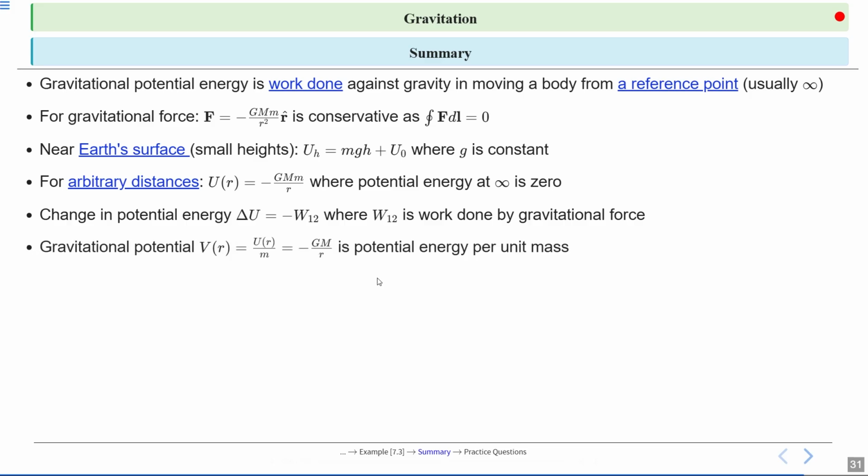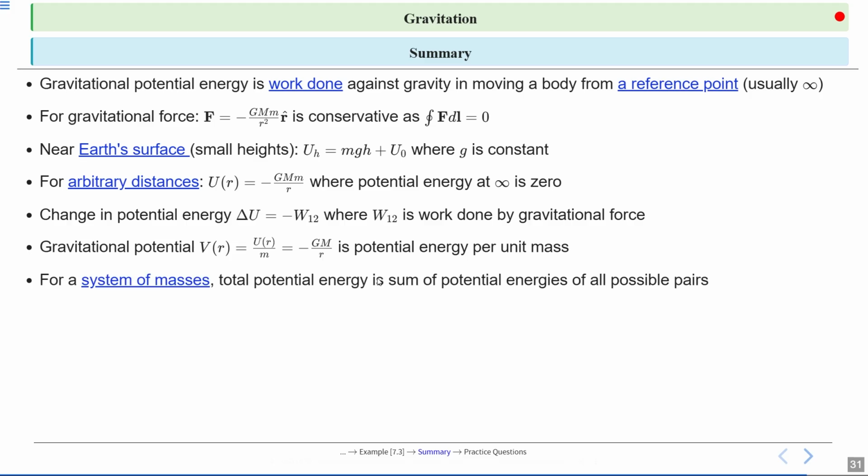Gravitational potential V of r is the potential energy per unit mass, given by V of r is equal to minus GM divided by r. This concept is important because it allows us to compare the potential energy of different masses in the same gravitational field. In a system of masses, the total potential energy is the sum of the potential energies of all possible pairs.